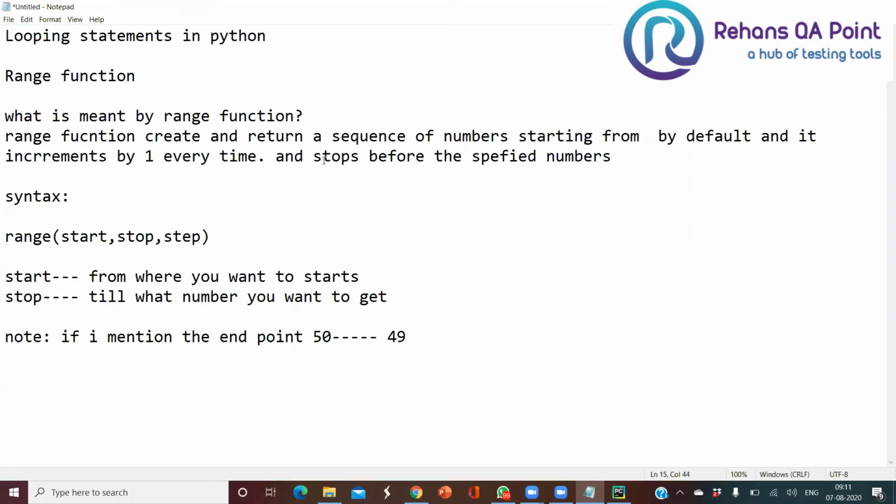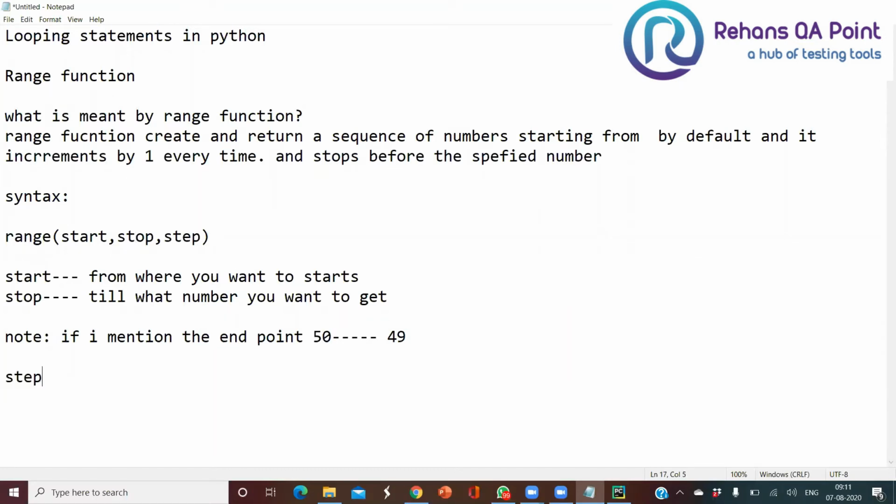That's what I told you: it stops before the specified number. So what is the number specified? 50, right? It will stop at 49. If you want to get 50, you have to mention it as 51. Then it will stop at 50. You have to mention the number after the number you want. Okay, so this is what we call the second argument, stop.